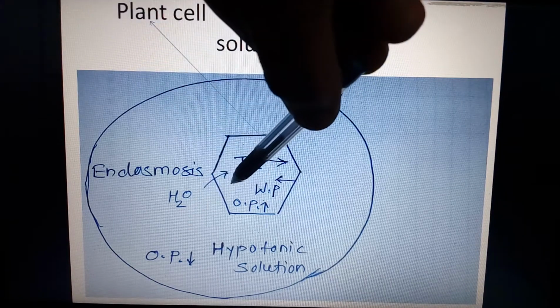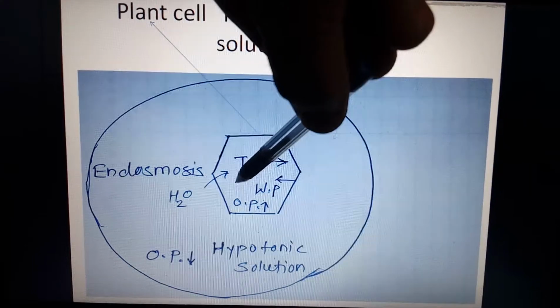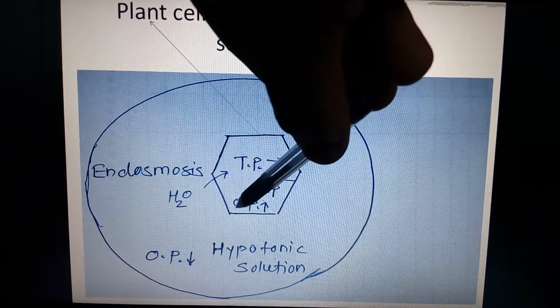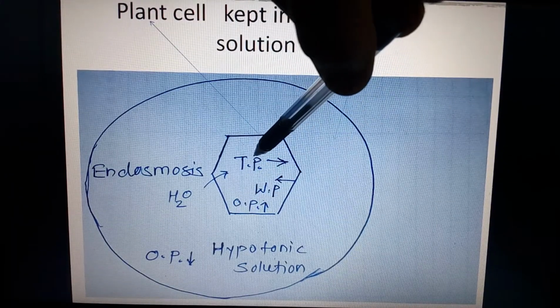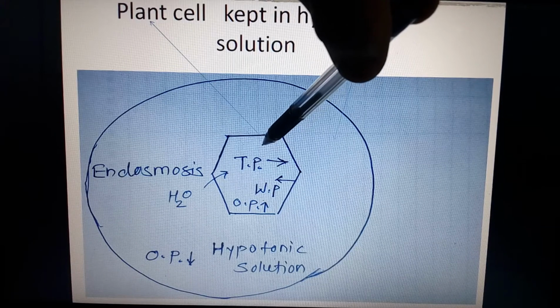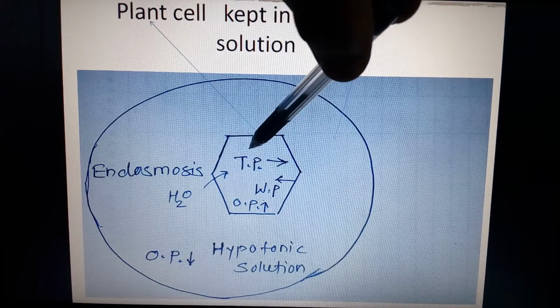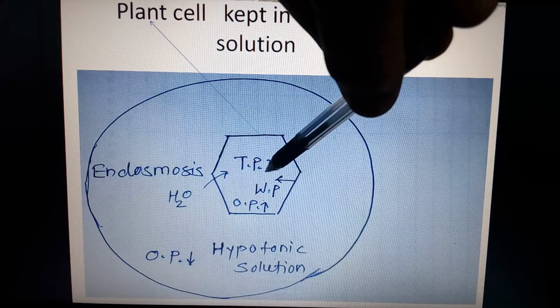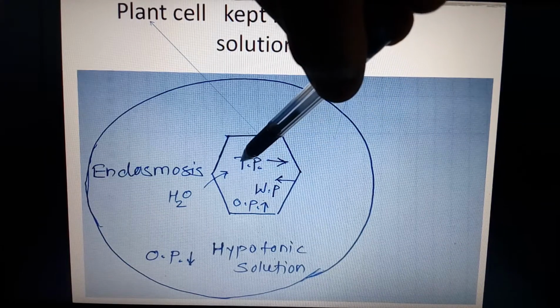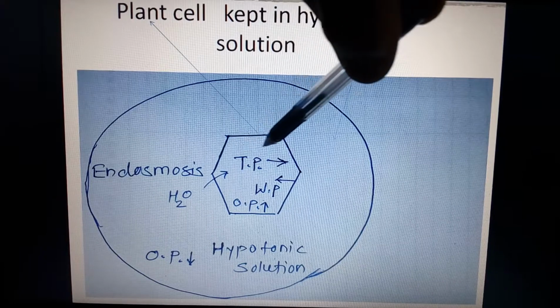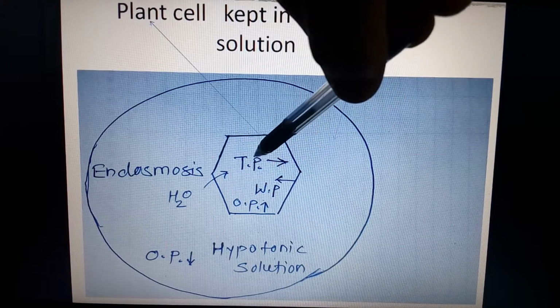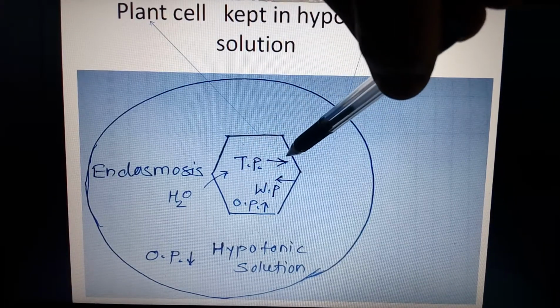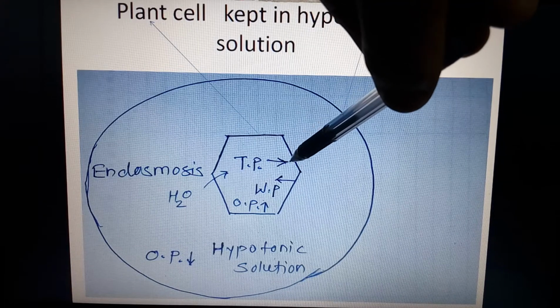As one molecule of water moves inside the cell cytoplasm, its osmotic pressure decreases by 1, but turgor pressure increases by 1. As turgor pressure increases, wall pressure exerts an equal but opposite pressure to the turgor pressure. So turgor pressure is the pressure exerted by the water present inside the cell cytoplasm on the plant cell wall.